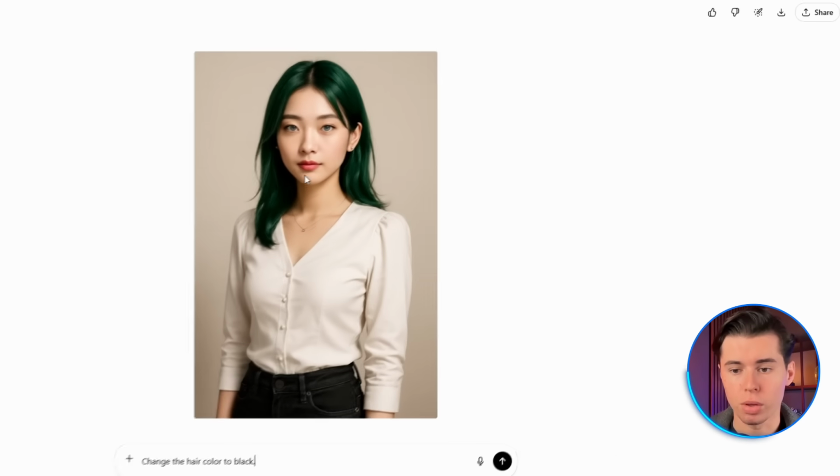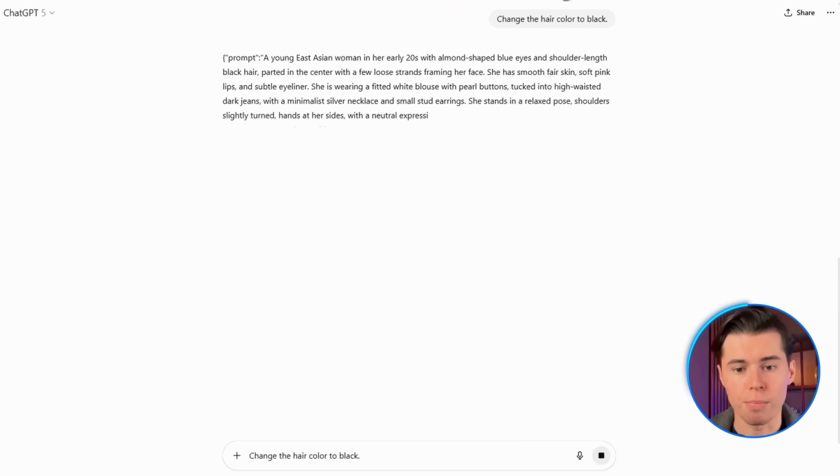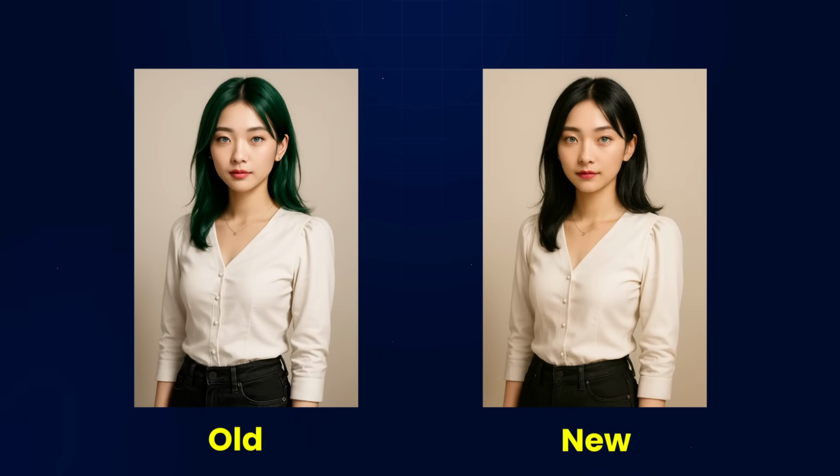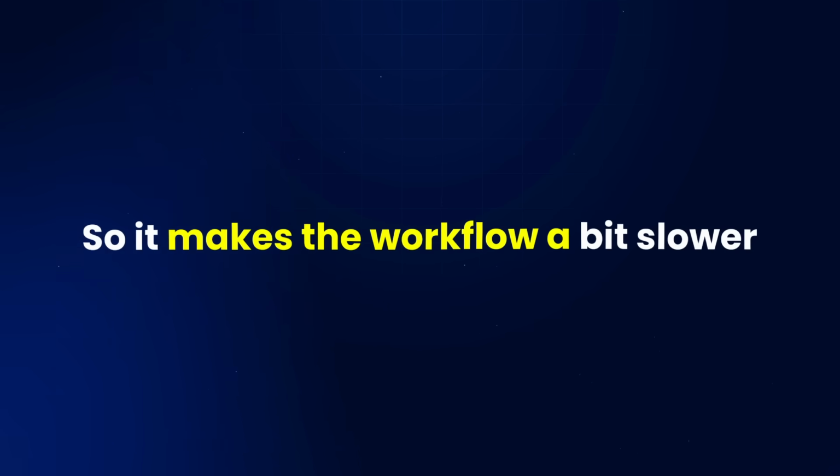Then if I click on the little button in the top right, I can outline her hair. That way the AI doesn't start messing with other parts of the image. It sticks only to the hair. So I quickly outline the hair, send in my prompt, and as you can see, the new image comes back looking surprisingly close to what we started with. Yes, a few small features changed, but nothing major that ruins the picture. Now of course, the more specific you are in your original prompt, the better the results you'll get right away. But this editing tool is still a really solid way to make changes. One thing to note, edits do take noticeably longer to process, so it makes the workflow a bit slower. But honestly, besides that, it works really well.